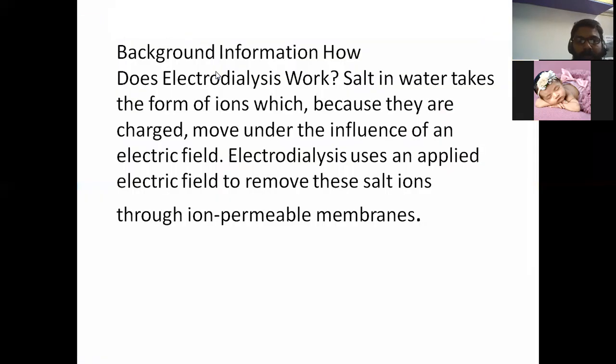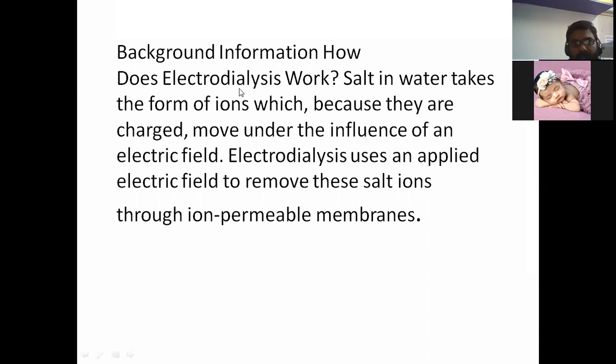Coming to the background information. Salt in water takes the form of ions because they are charged and move under the influence of an electric field. Electrodialysis applies an electric field to remove these salt ions through ion permeable membranes. The same thing we are discussing. The charged particles, cations and anions, are removed by ion exchange membranes applying an external electric field. That is the background information.